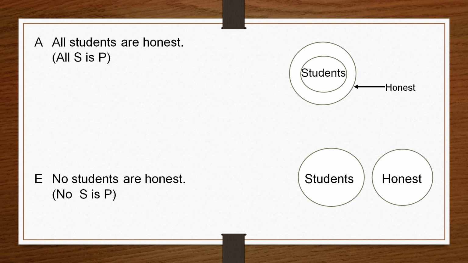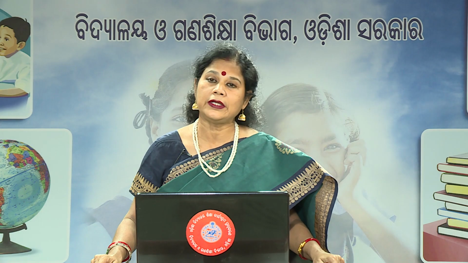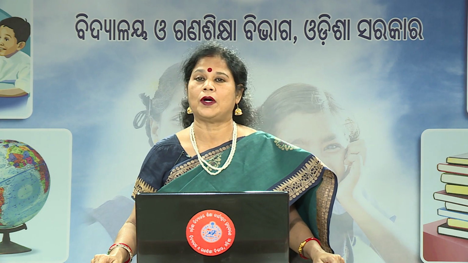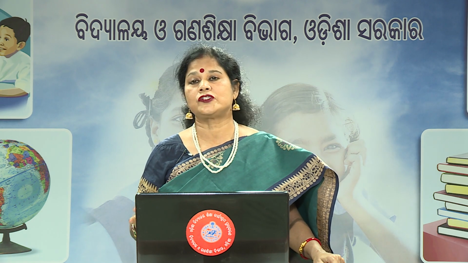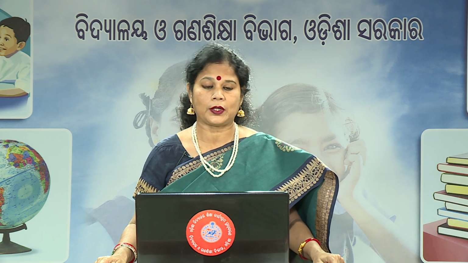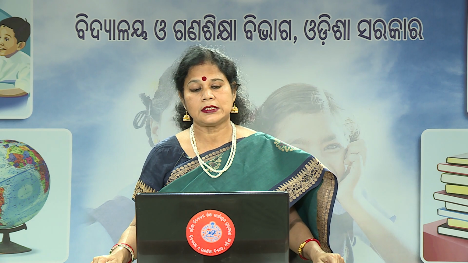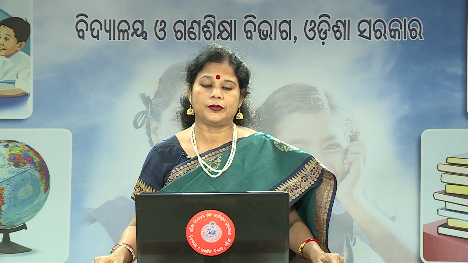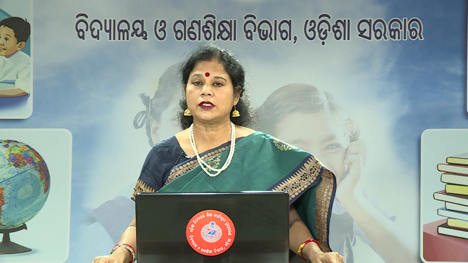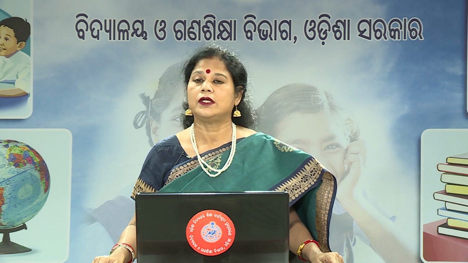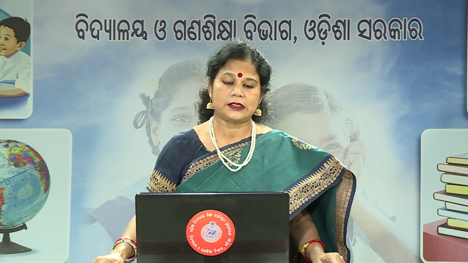Because apart from the students there are many people who are honest: doctors, engineers, taxi drivers, rickshaw pullers. Many are honest, but we are not saying anything about those people. Here the student class is included within the honest class, and the A proposition distributes the subject term, because here we have taken the entire class of the subject term. So, subject is distributed.